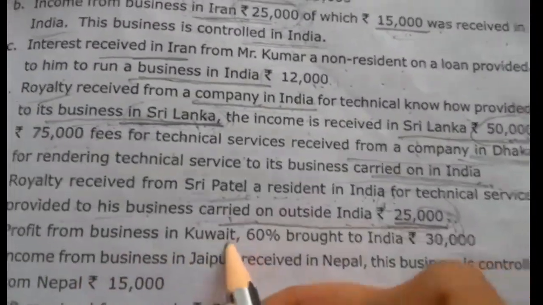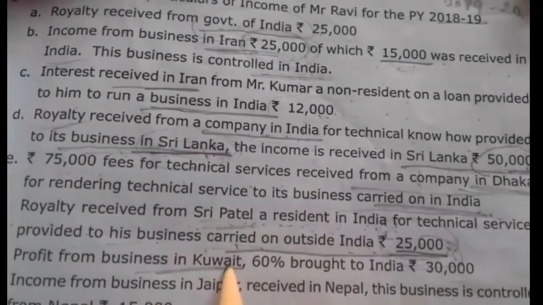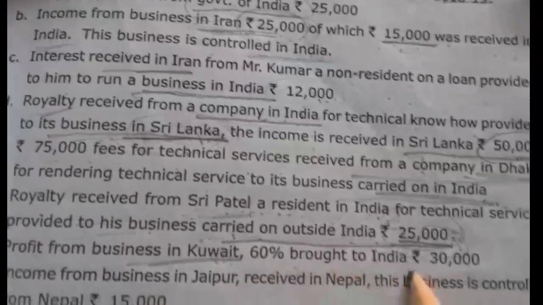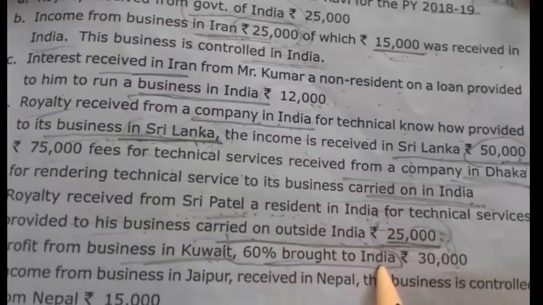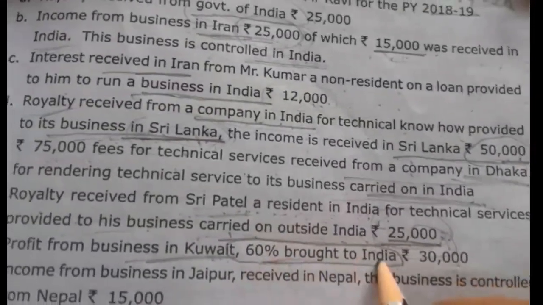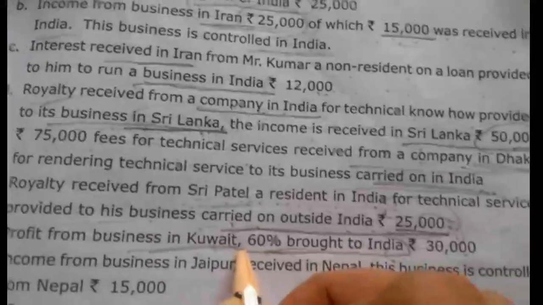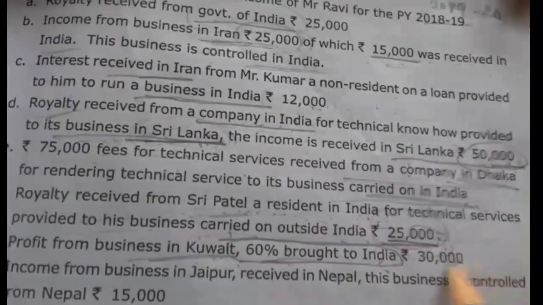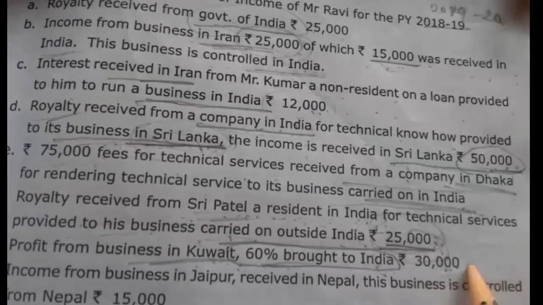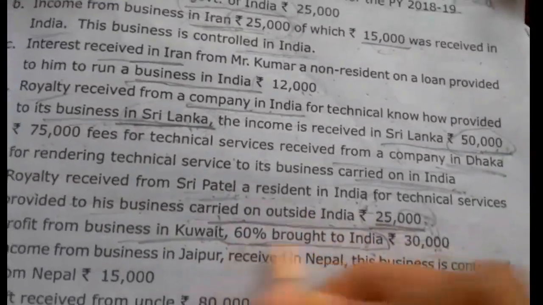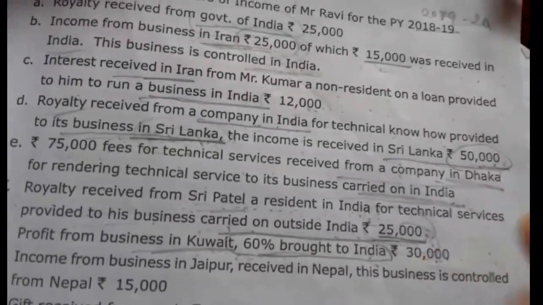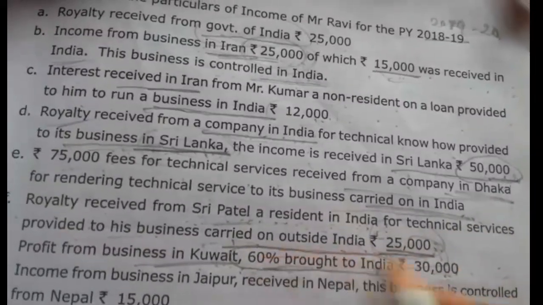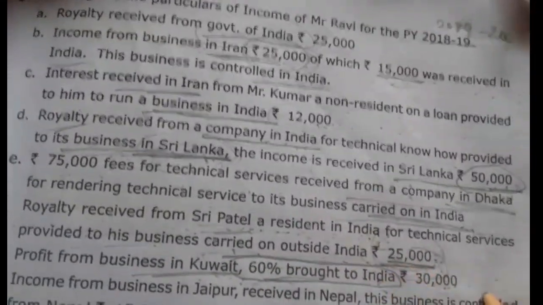Next, profit from business in Kuwait. This is a business in Kuwait, taxable in the hands of ordinarily resident. 60% brought to India. Brought into India is irrelevant here, no need to check it. Profit from business in Kuwait, 30,000, is a foreign income, taxable in the hands of ordinarily resident. Not ordinarily resident is not taxable because there is no statement about the business being controlled in India. Non-resident is also not taxable. So the 60% brought into India is irrelevant here.